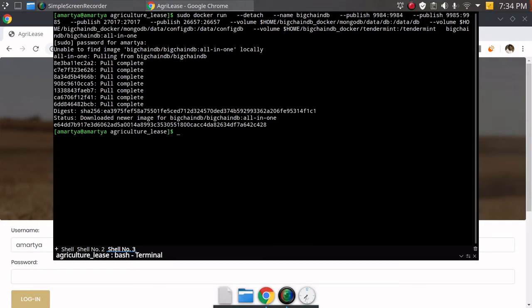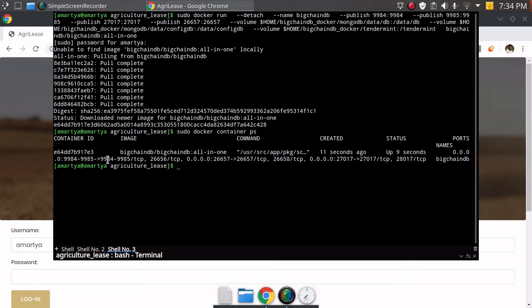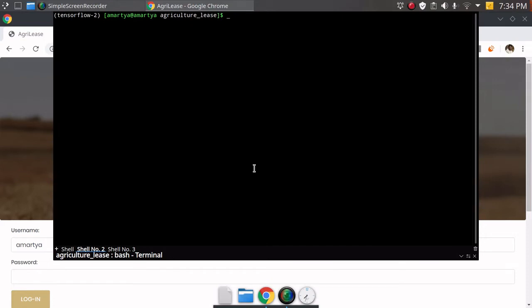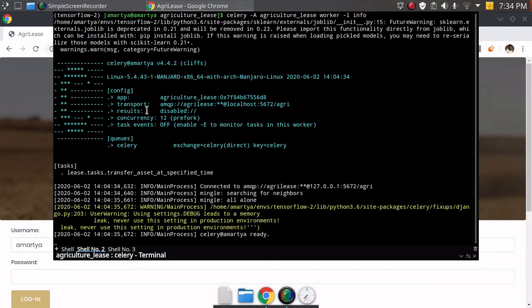And then for the next step, I'm going to just see the Docker container status. As you can see, it has been up and running for 11 seconds. So now I'm just going to start the Celery server, which is basically a schedule manager, or an executor, which runs with the RabbitMQ message broker. What happens is I'm going to start this as soon as the person tries to register a lease. It is going to create an automated retransfer through the Celery executor, the message broker. Now it is started. As you can see, it is connected to RabbitMQ with these credentials.